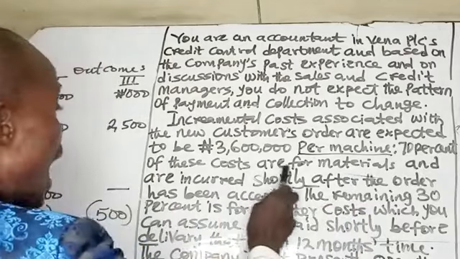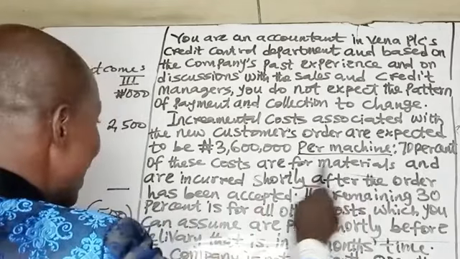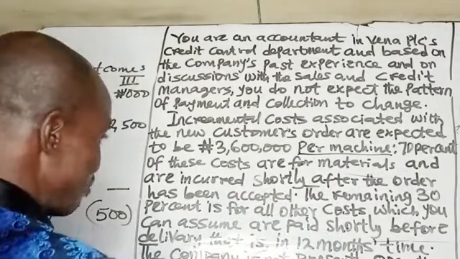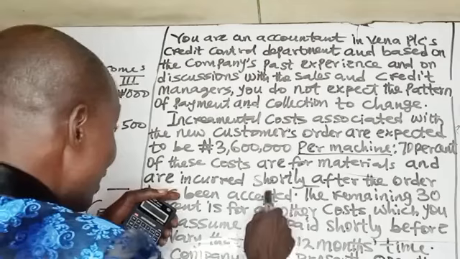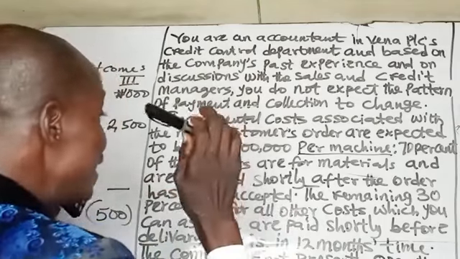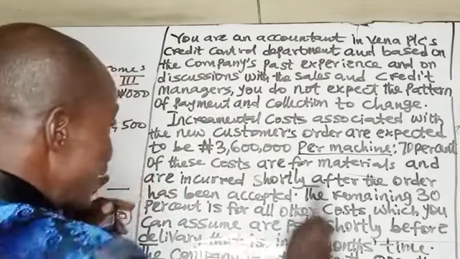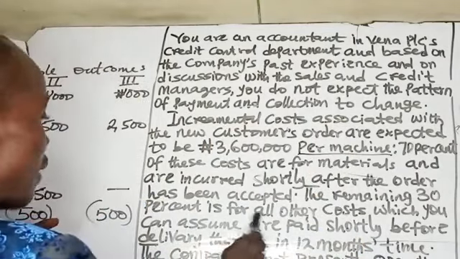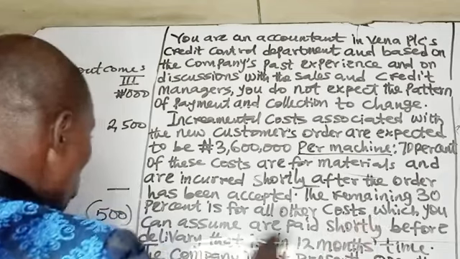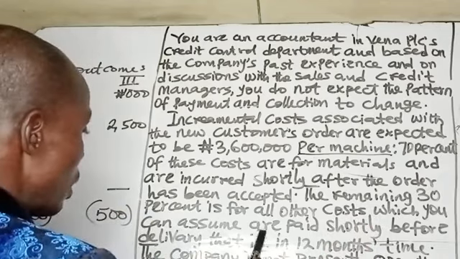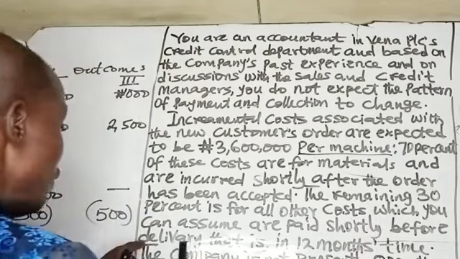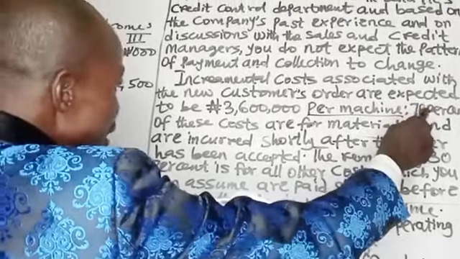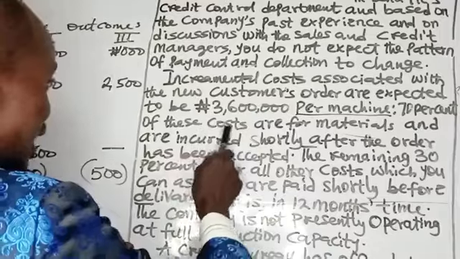70% of this cost is for materials and is incurred shortly after the order has been accepted. So that means this payment will be made after the order has been accepted. That is 70%. The remaining 30% is for all other costs, which you can assume are paid shortly before delivery, that is in 12 months' time. 70% will be paid immediately, and you were told it is material.